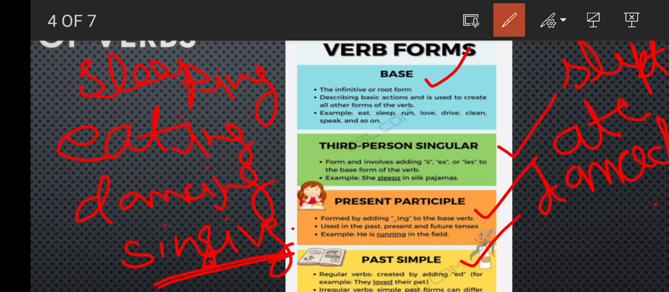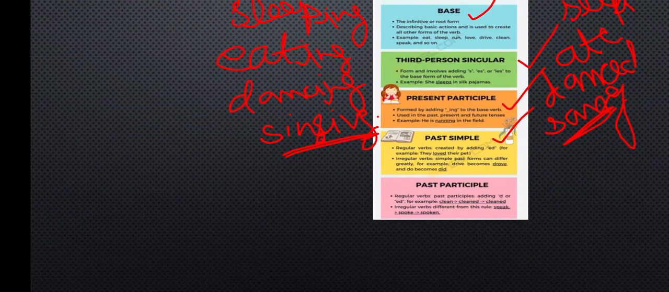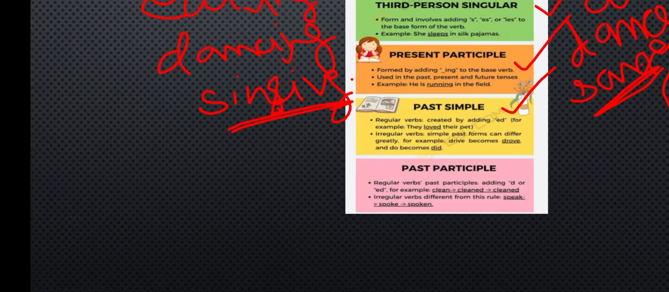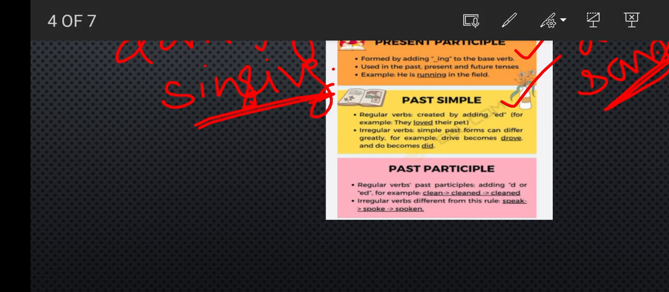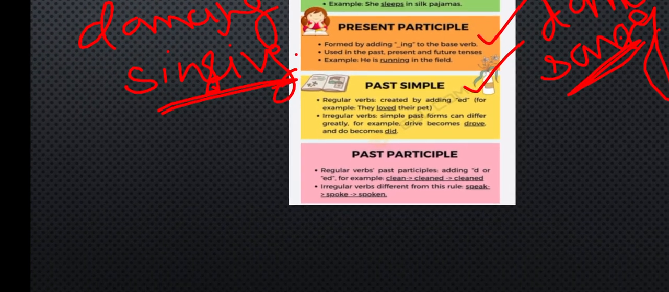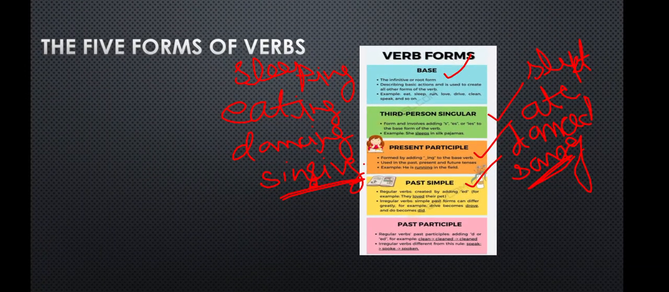Sorry, it's d. For sing it would be sang. Okay, so like this the past simple will also be complete. Now let's come to the past participle. For the past participle, the regular verb adds d or ed at the last. Here at the last you will add d or ed.